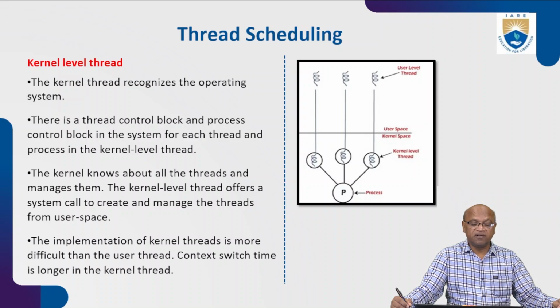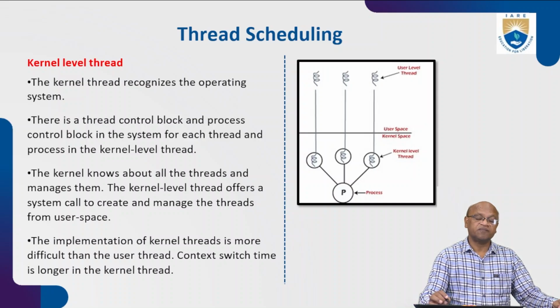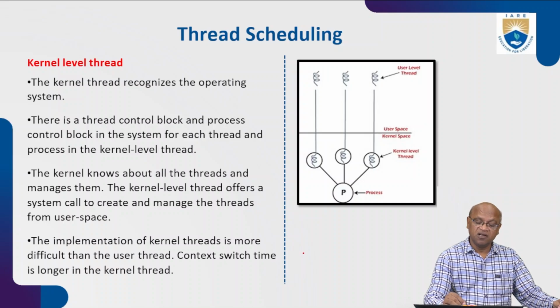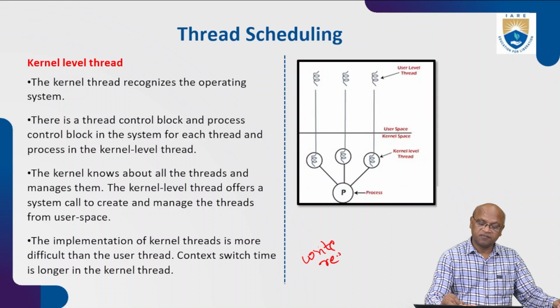The kernel level thread offers a system call to create and manage the threads for user space. As we discussed, most of the system calls are in the kernel only. In the previous class we discussed the write system call and read system call.